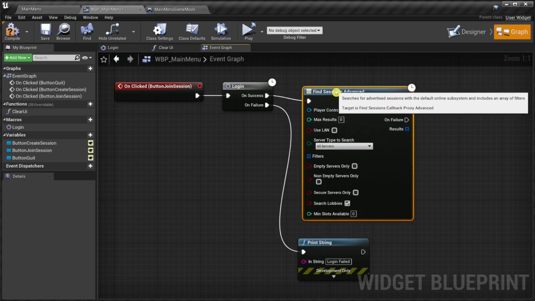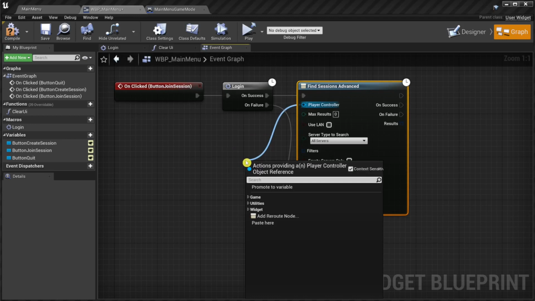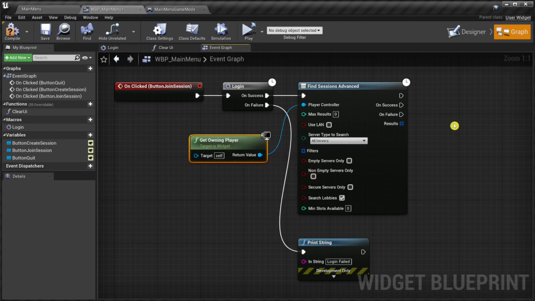This node also has a lot of parameters. First, we pass the owning player of this widget blueprint. Okay, and we intend to simply join the first session, which means we only need a single result.